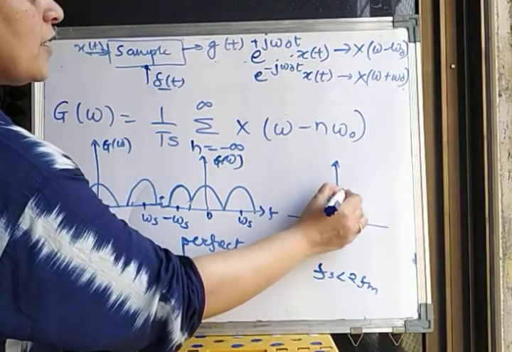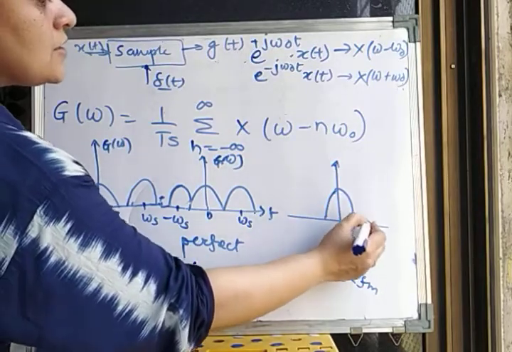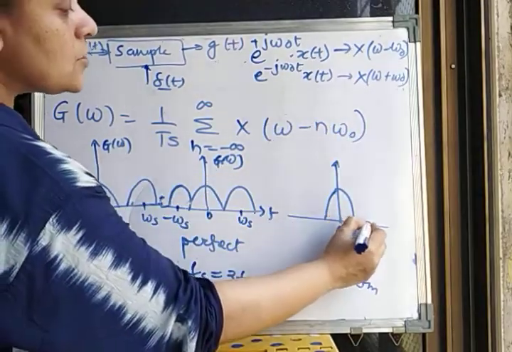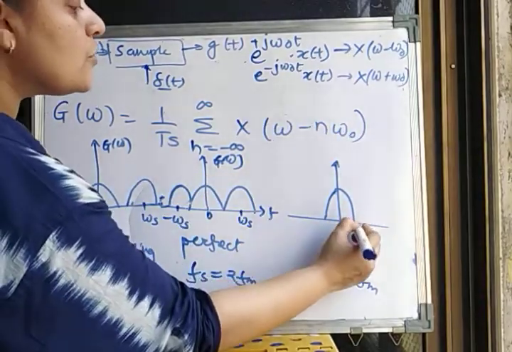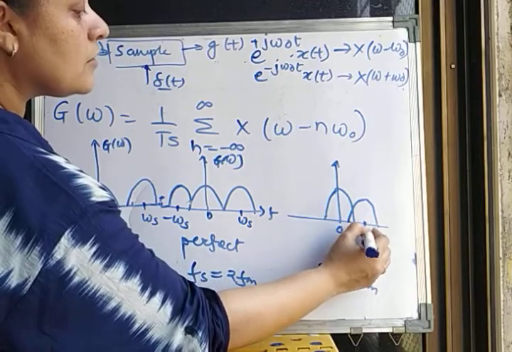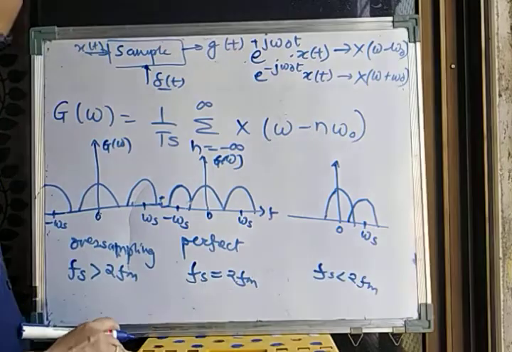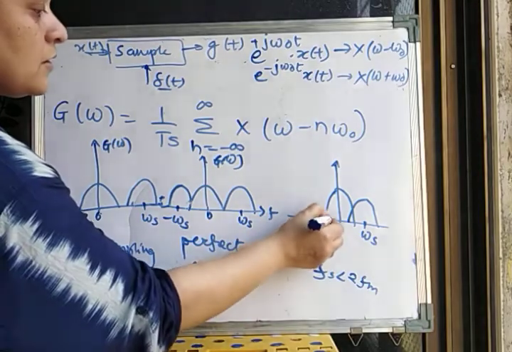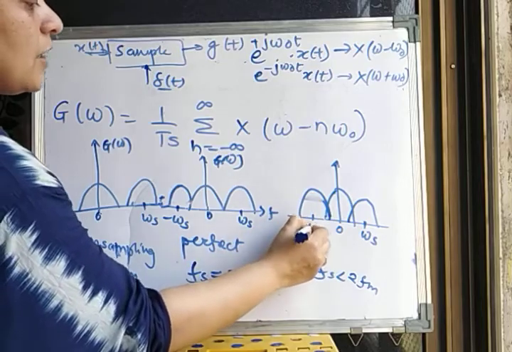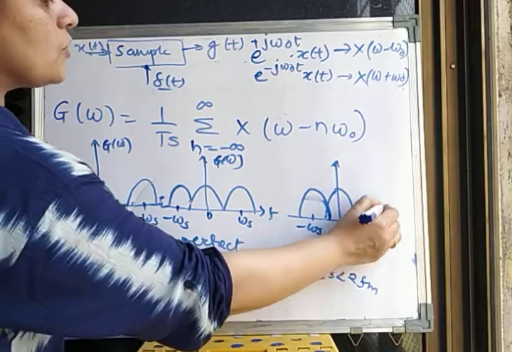The first lobe you will get at 0. The second lobe, because now you have reduced the value of omega s, will come nearer. So the next lobe will be here, and similarly I will get one lobe on this side at minus omega s, and so on.